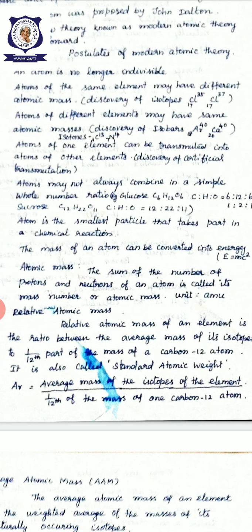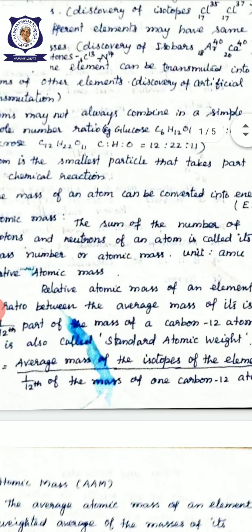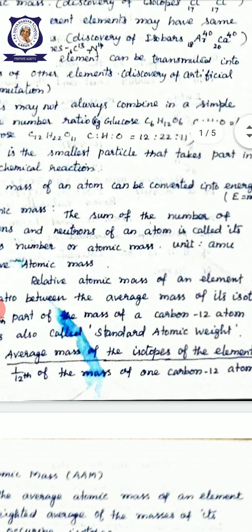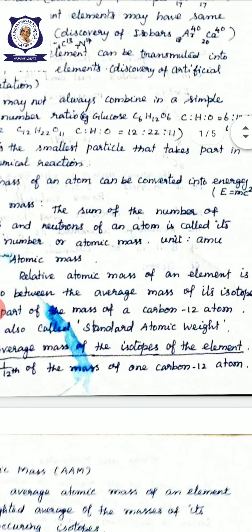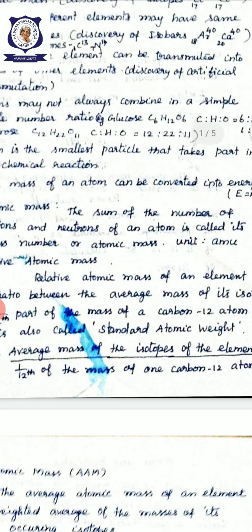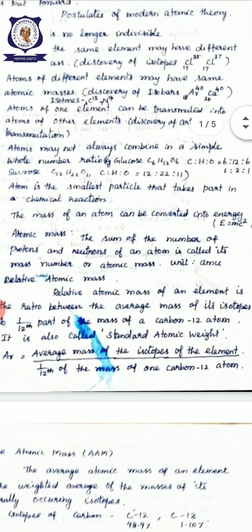See, normally we call it standard atomic weight. The symbol of standard atomic weight is A small r. That is equal to the average mass of the isotopes of the element by 1 by 12 part of the mass of one carbon 12 atom. See, Ar is equal to the average mass of the isotopes of the element by 1 by 12 part of the mass of one carbon 12 atom.